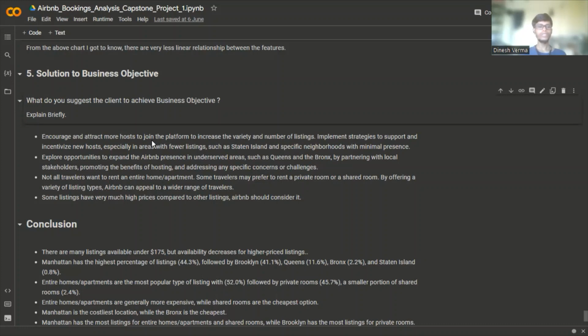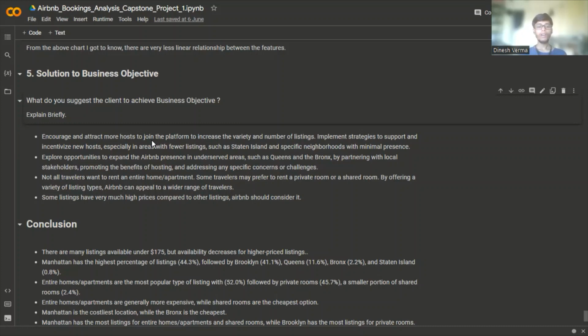Explore opportunities to expand the Airbnb presence in underserved areas such as Queens and the Bronx by partnering with local stakeholders, promoting the benefits of hosting, and addressing any specific concerns or challenges.